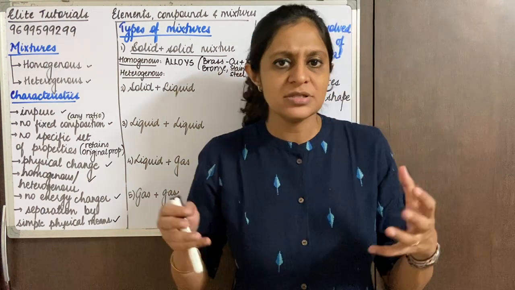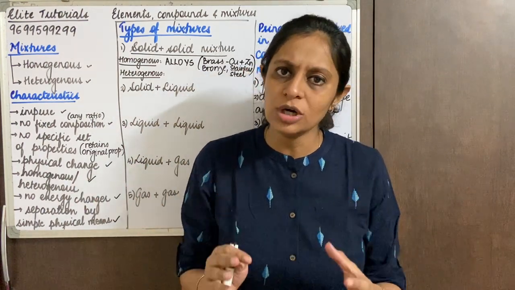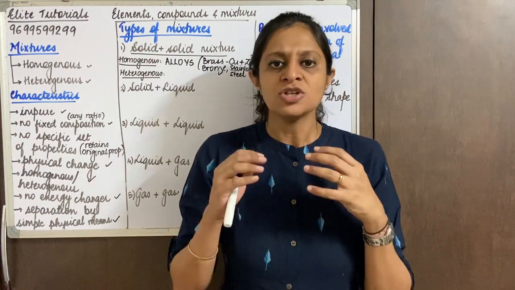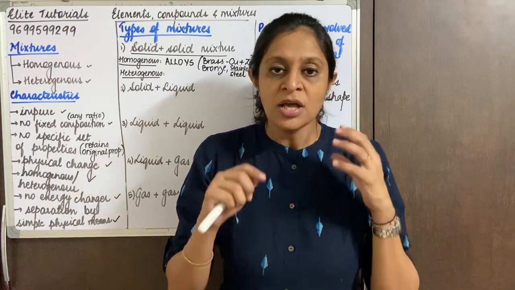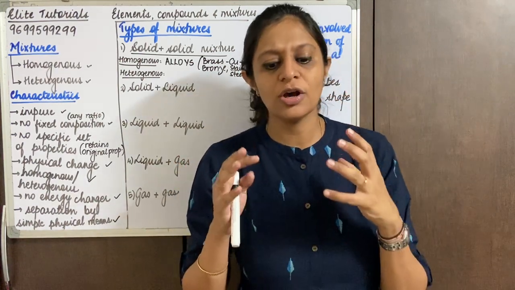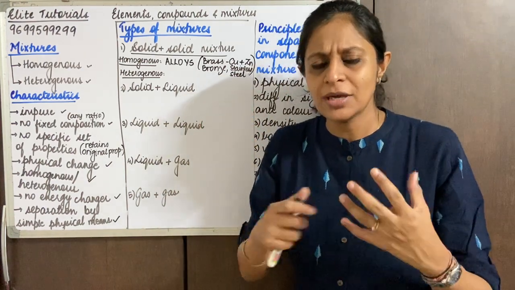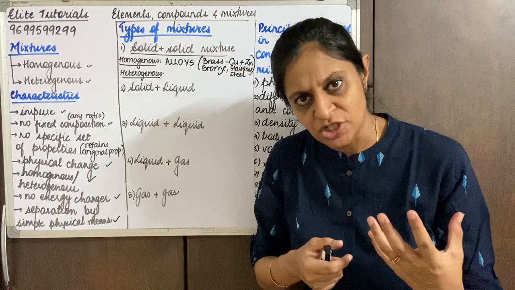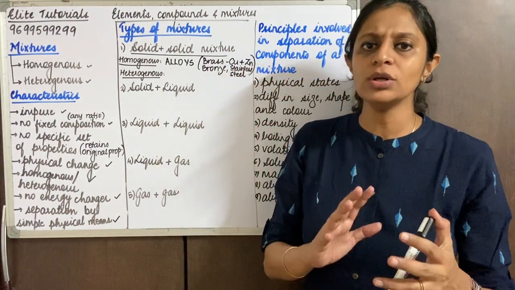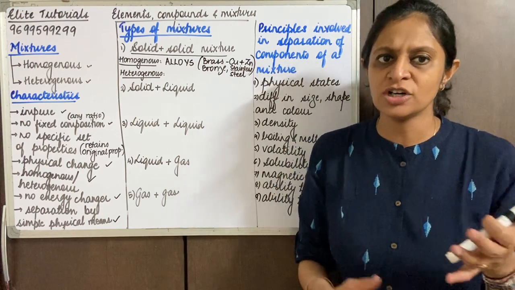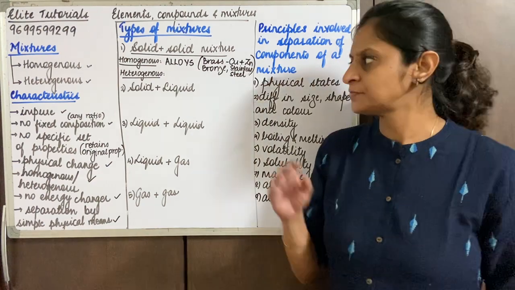So basically what happens is iron and a few more components are all heated, meaning they are all melted. When they are melted, they come down into the liquid state. Remember, you're not adding water over here. You are just heating them at a high temperature, so they all melt. Now these liquids, that is the molten metals, are mixed because that forms a homogeneous mixture, and now that's poured into the cast or molds, and on cooling they form the desired shape of the utensil, right? So that is how alloys are made.